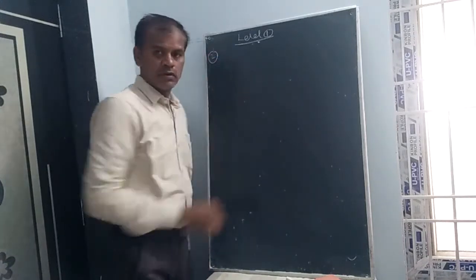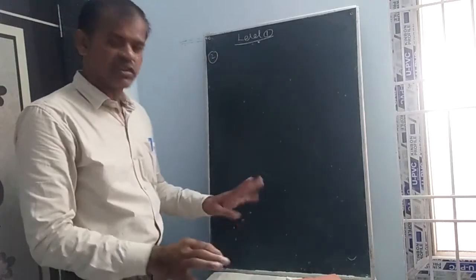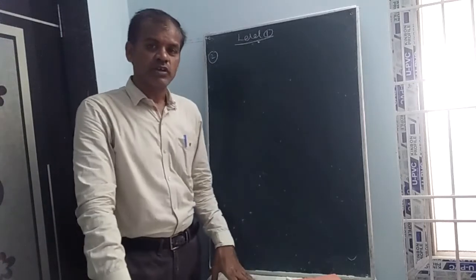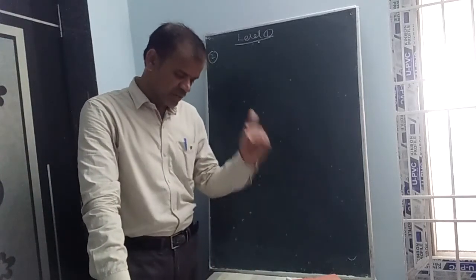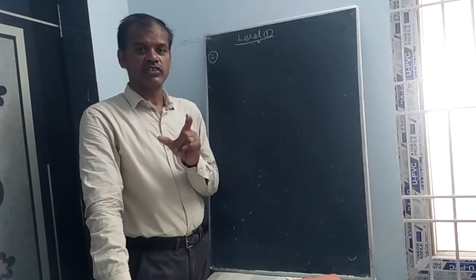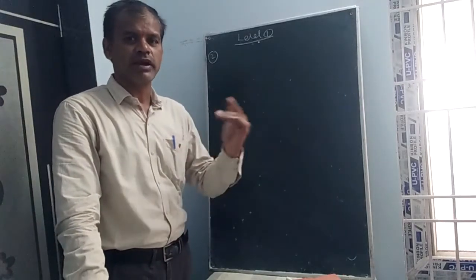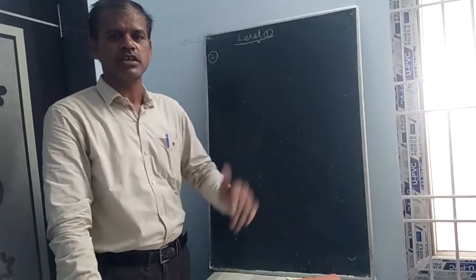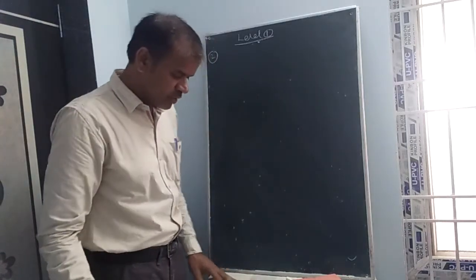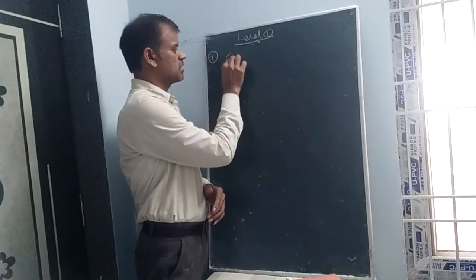Second question. The function defined by f of x equal to, just now we discussed, students, x sin 1 by x at x equal to 0. It is continuous. Wherever they give x or x square or x cube, anything, it is continuous. So whenever sin 1 by x, which is an oscillatory discontinuity function, is multiplied with x or x square or x cube, anything, if x equal to 0 is given, it is said to be undoubtedly continuous.